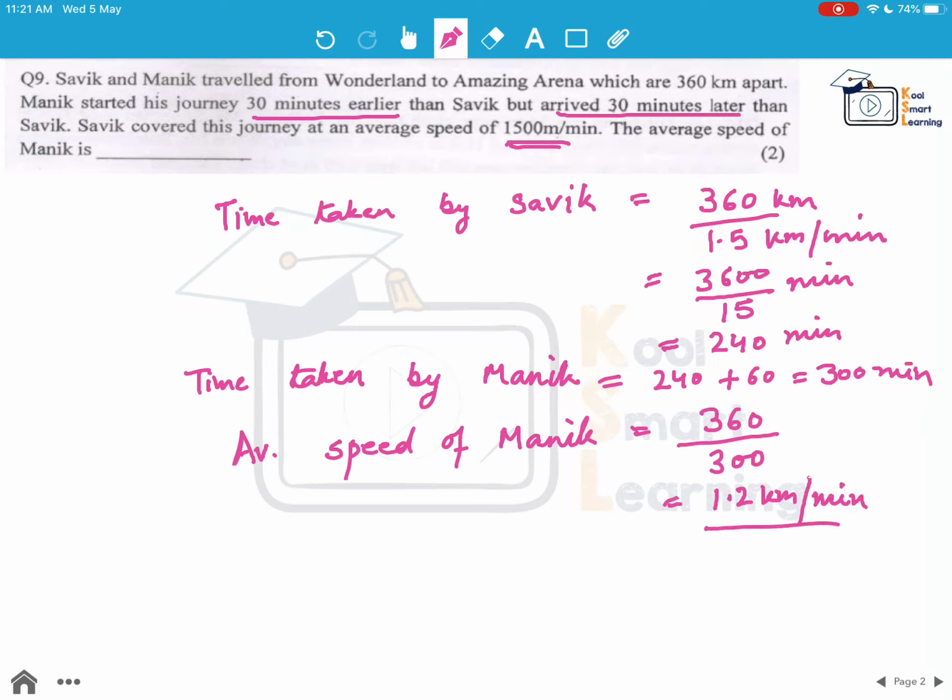Now one thing to note is, since the average speed of Savik is given in meter per minute, we should ideally give the average speed of Manik also in the same units. So we'll convert it to meter per minute, which becomes 1200 meter per minute. So this is the answer to the question.